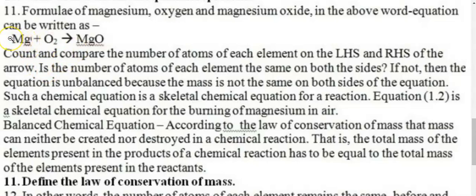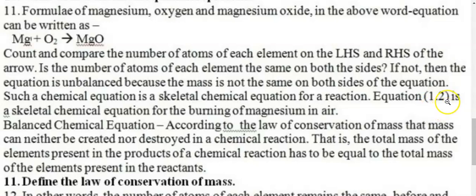Magnesium has got nothing over here, so it means one atom. Nothing means one, of course. And Mg on the right side is also one, so they are the same. O2 here is two atoms, but here O is only one. It means this equation is not a balanced equation. It is an unbalanced equation. Such a chemical equation is a skeletal chemical equation for a reaction. If you refer to your book, equation 1.2 is a skeletal chemical equation.